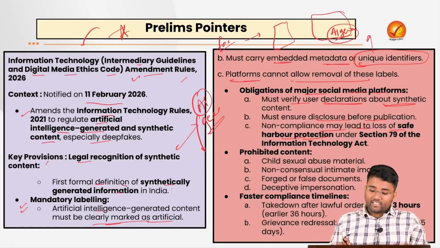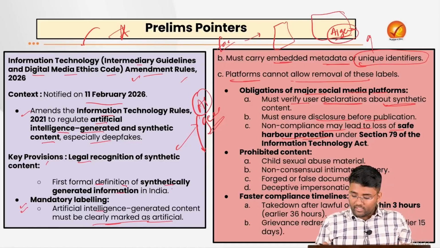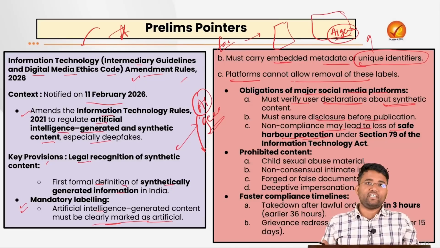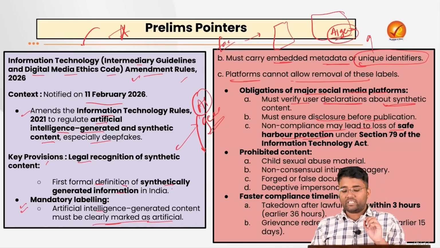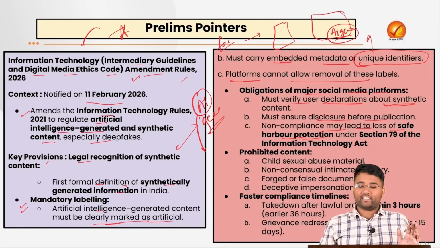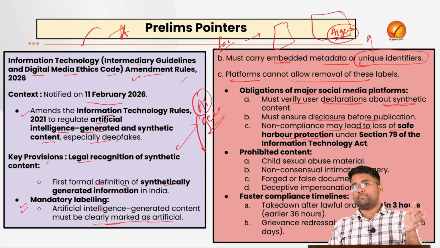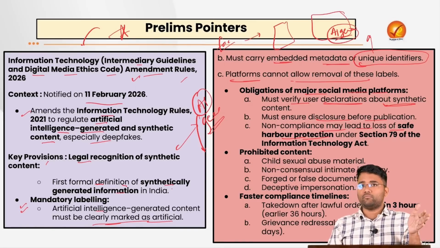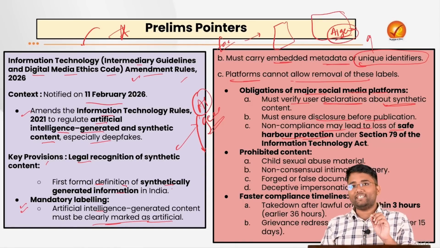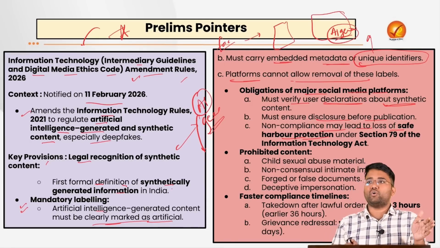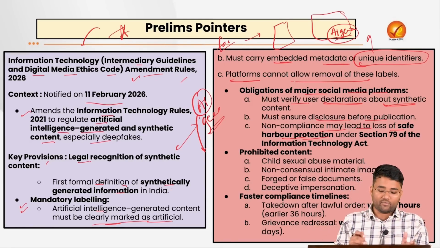Okay? So the safe harbor rules provide safety to intermediaries and exempt them from any liability for third-party content on their service. For example, if someone posted something illegal on a third-party platform or social media platform, this safe harbor clause provides protection or immunity to that platform because someone else posted this on that platform.